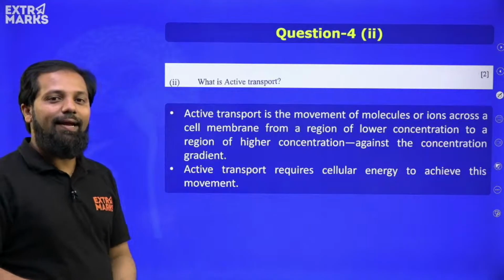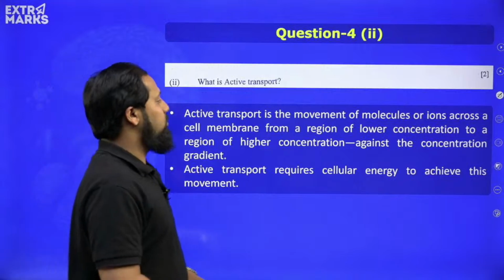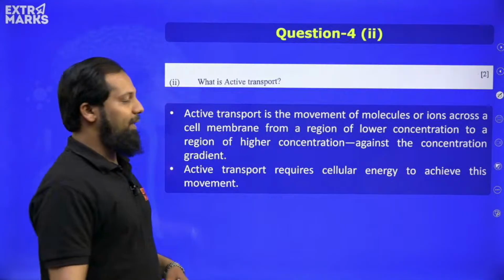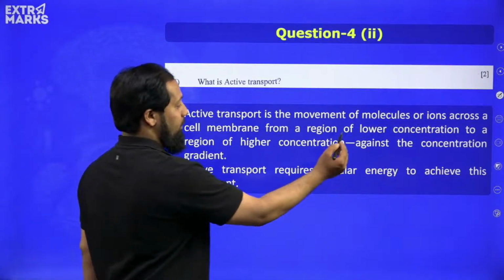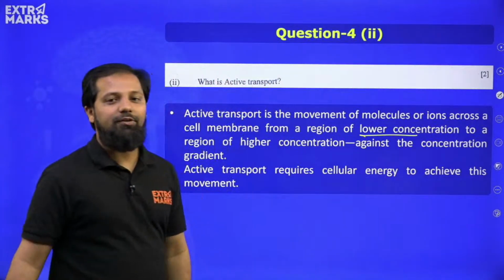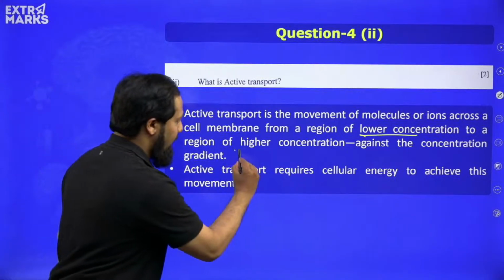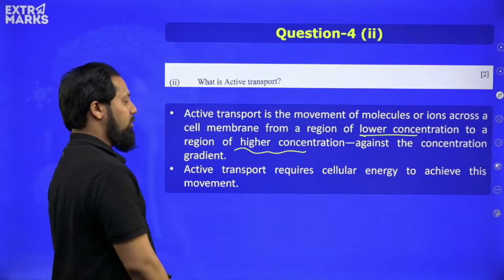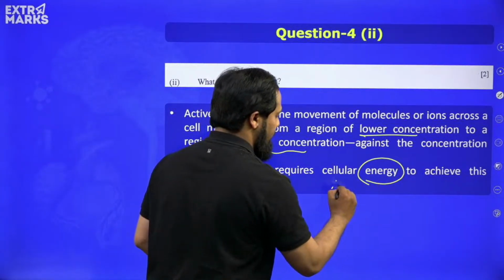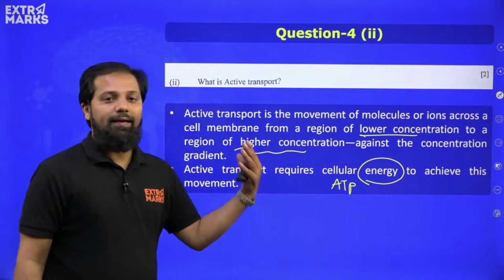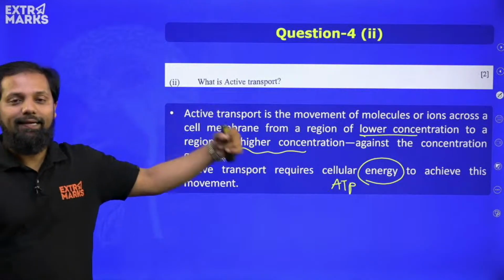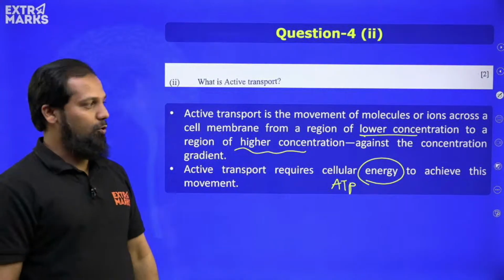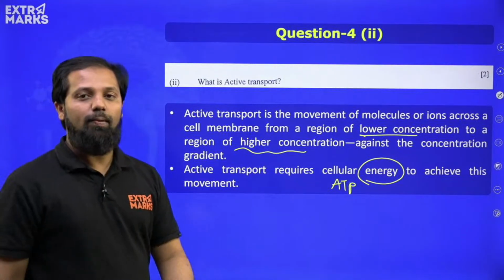So active transport is a transport in which the movement of molecules or ions takes place through the semi-permeable membrane, from a region of lower concentration to a region of higher concentration, and for moving those molecules from lower to higher, it requires a lot of energy. It uses ATP and expends it, so that the molecules from lower to higher are getting shifted. If you write this, you will get 2 marks for this.